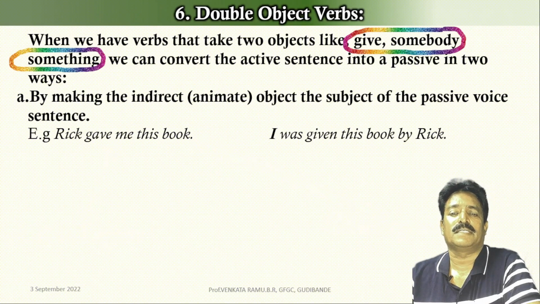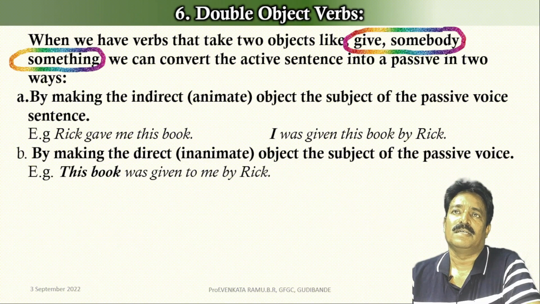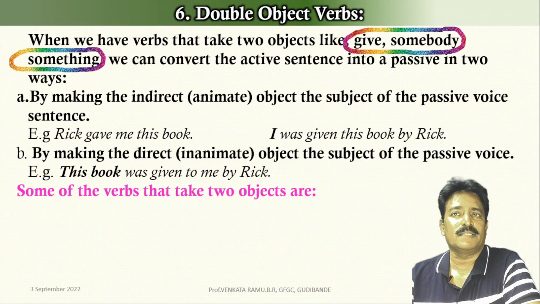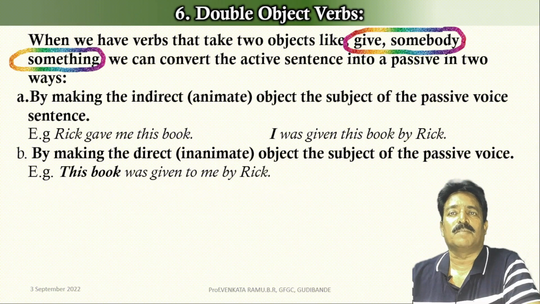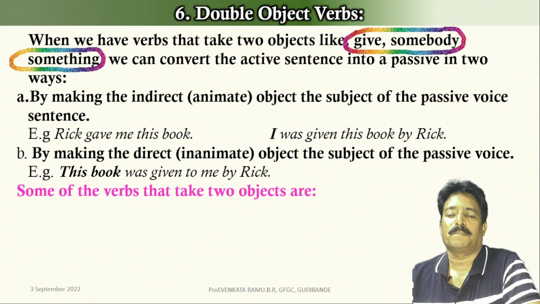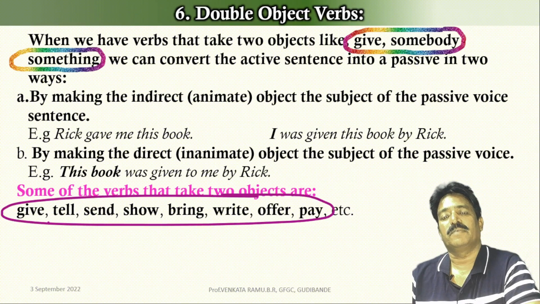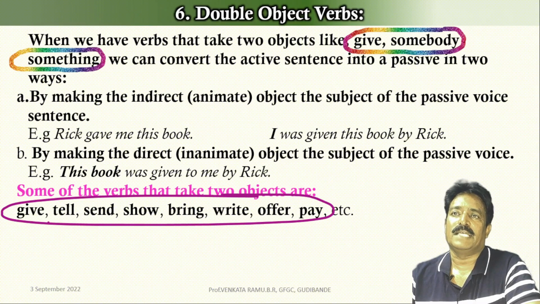Let's look at the second type where we can convert this double object verb into passive. It is by making the direct or inanimate object the subject of the passive voice. In the same example, the answer is: this book was given to me by Rick. Let's look at some of the verbs that take two objects. They are give, tell, send, show, bring, write, offer, pay, etc.